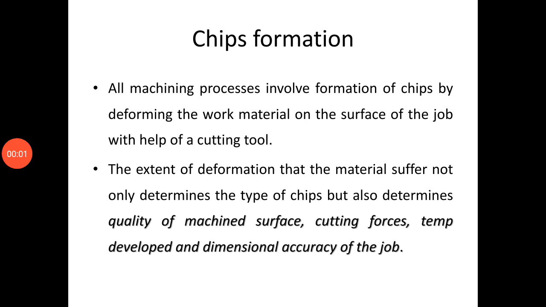This is continuation of module 1, mechanism of chip formation. All machining processes involve formation of chips by deforming the work material on the surface of the job with the help of a cutting tool. The extent of deformation that the material suffers not only determines the type of chips but also determines quality of machined surface, cutting forces, temperature involved and dimensional accuracy of the job.